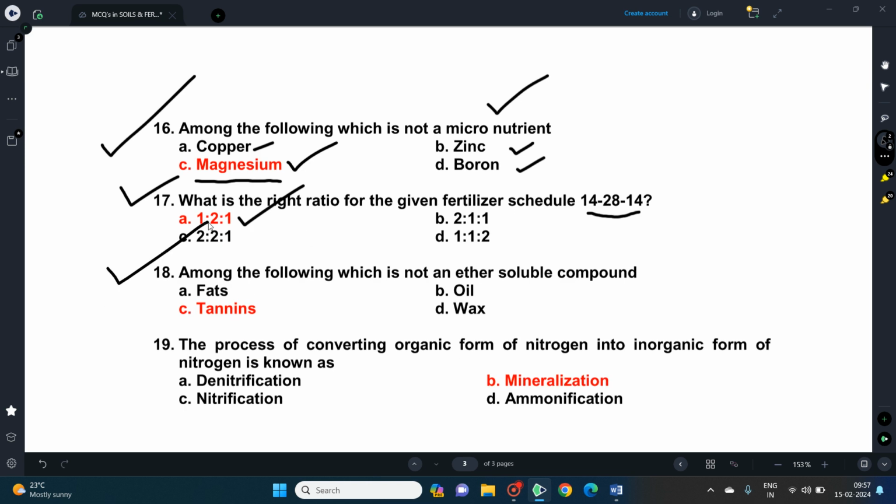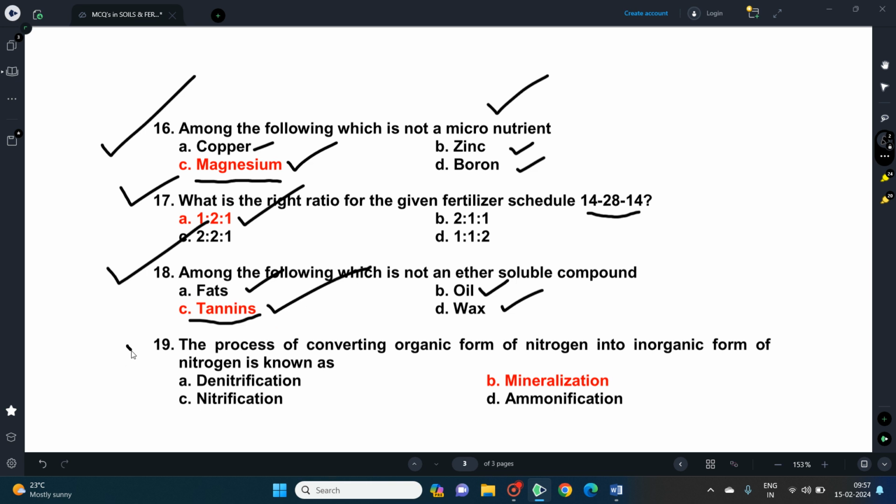And question number 18, among the following which is not an ether soluble compound? Fats are ether soluble, oil is ether soluble, wax is ether soluble, whereas tannins are not ether soluble compounds. This is the correct answer.